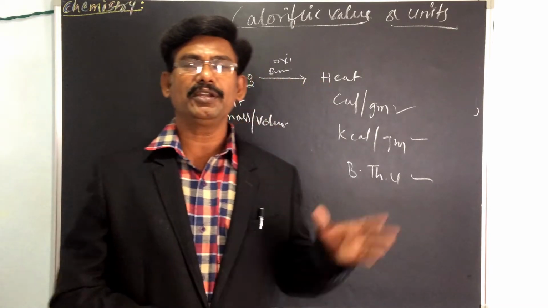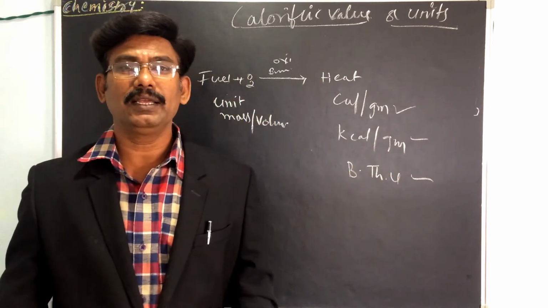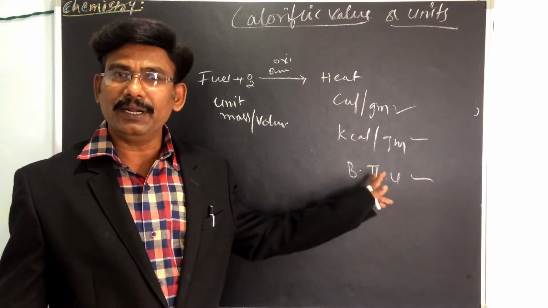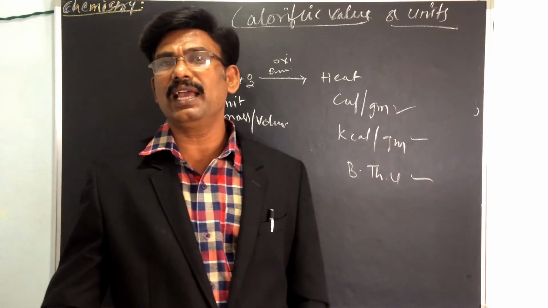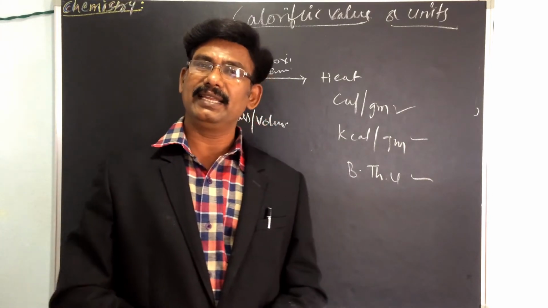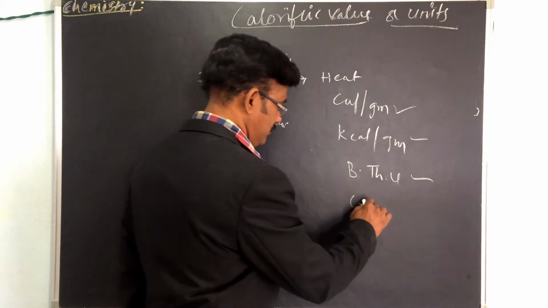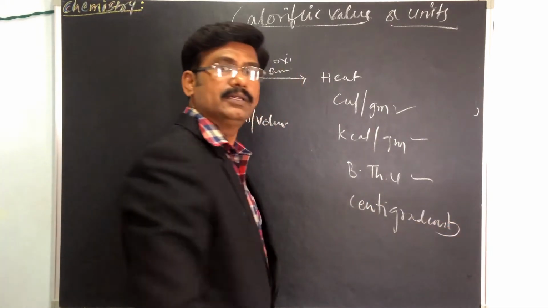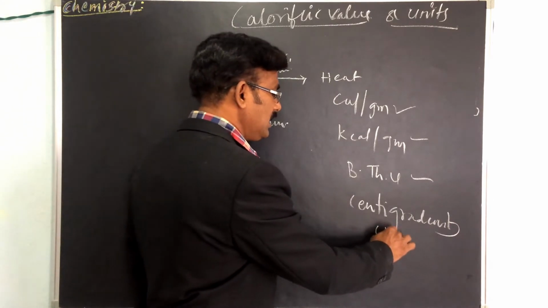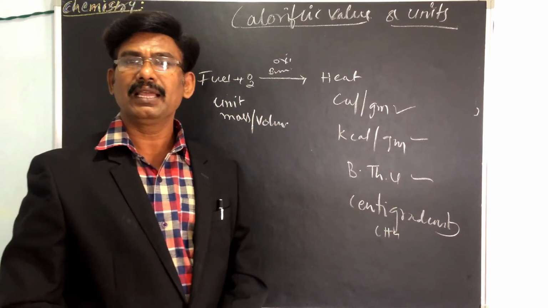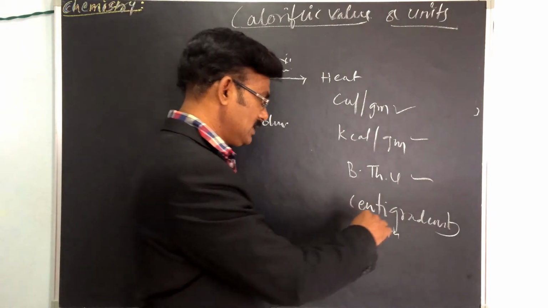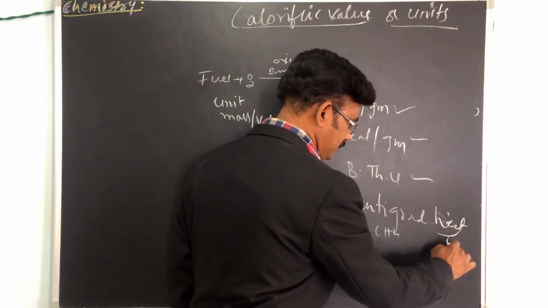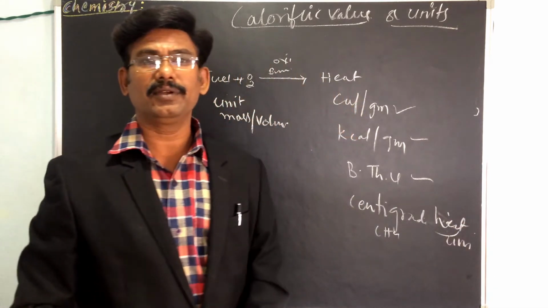The quantity of heat, we already know, is in calories, kilocalories, British thermal unit, and one more, the centigrade heat unit, CHU.